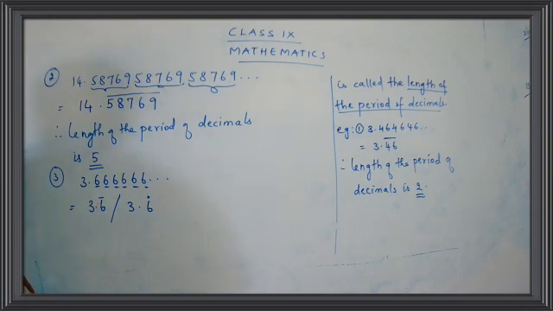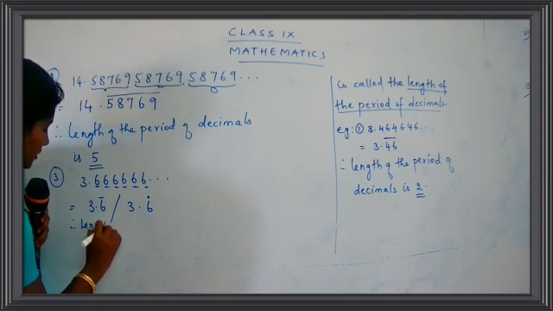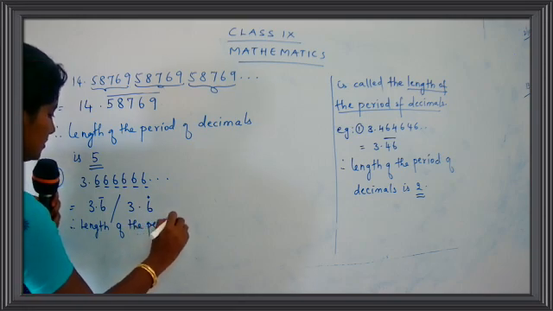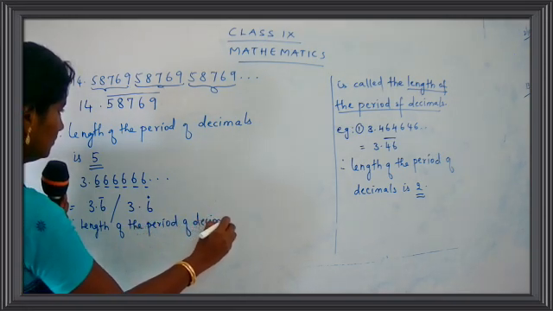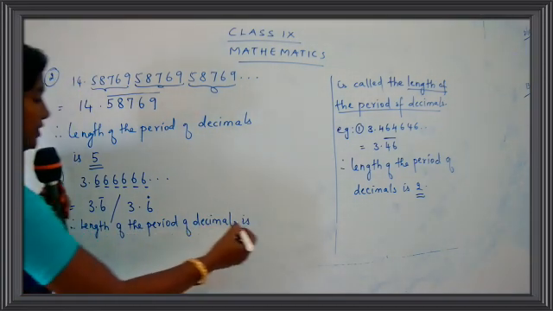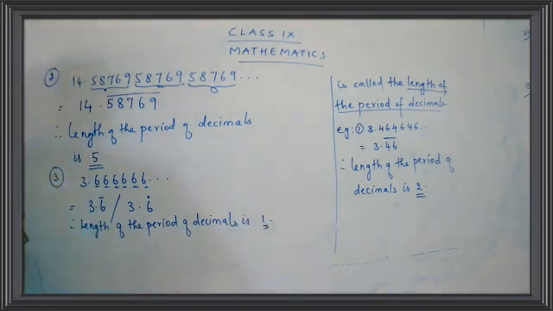Okay, children? Now let's write down the length of the period of decimals over here. Write down. Therefore, length of the period of decimals is, how many numbers are repeated here, children? Only one number is repeated. So you have to put here 1. Therefore, length of the period of decimals is 1. I hope you people are clear. We have just taken some 3 examples so that you would be clear with the thing.